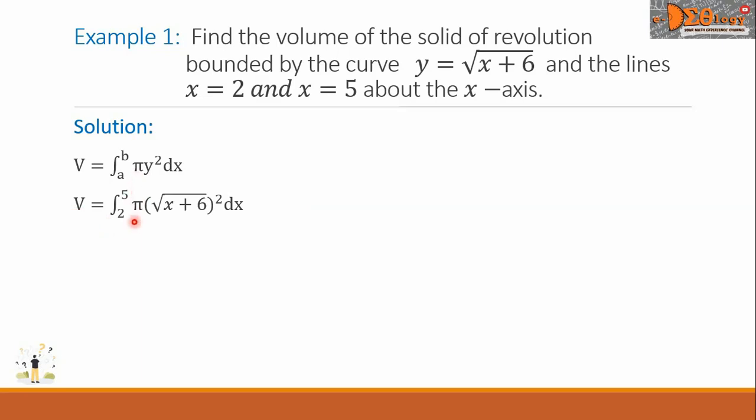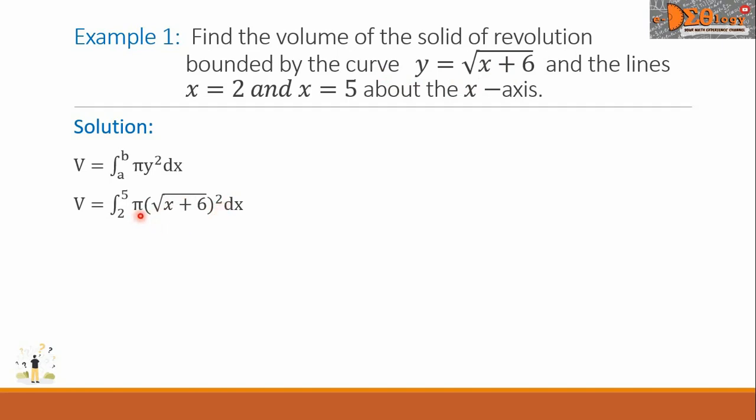We copy the pi down here, and the value of y here is the right-hand side of the equation of the curve. So we write here the square root of the quantity x plus 6, and then this is raised to 2. We copy the dx. Simplifying further, we can cancel the radical and the power 2.